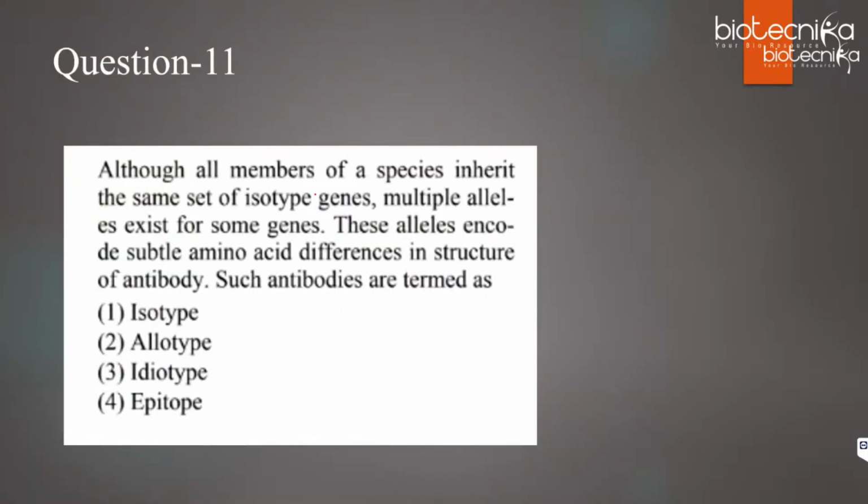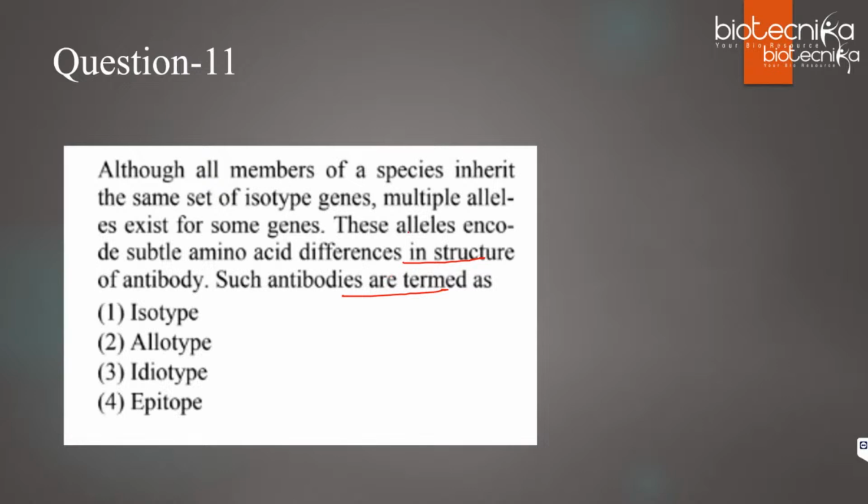Next. This is about: although all members of a species inherit the same set of isotype genes, these alleles encode subtle amino acid differences in structure of antibody. Such antibodies are termed as? It is from allotype, idiotype, and isotype. There are multiple alleles of a gene, right?